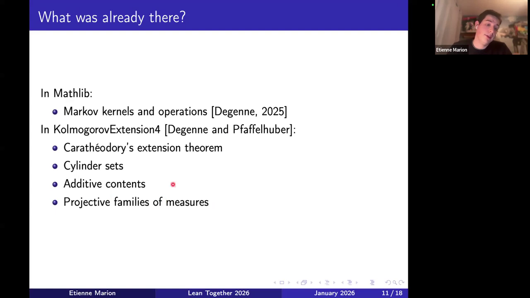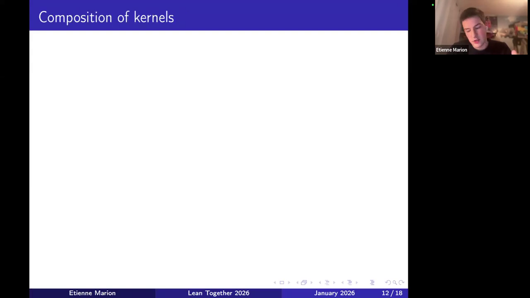So we added a bit of API to those notions, but most of it was already done, so that gave us a huge head start. Now I'm going to talk about what was not available. The main challenge of this formalization is the composition of kernels.